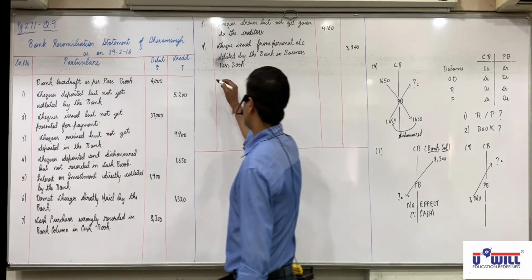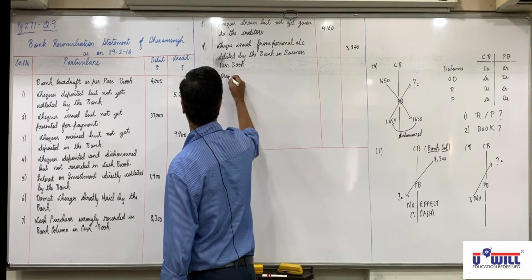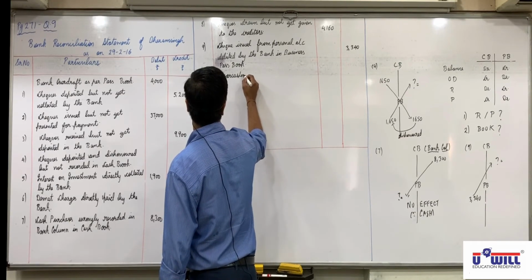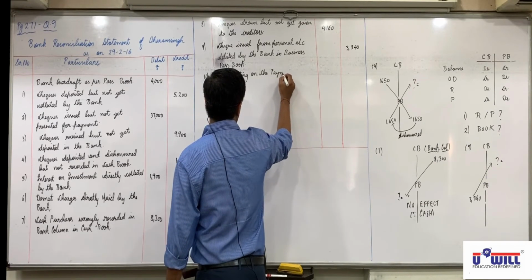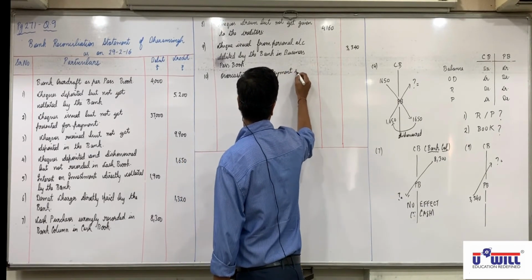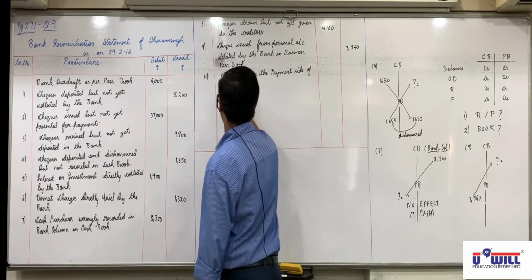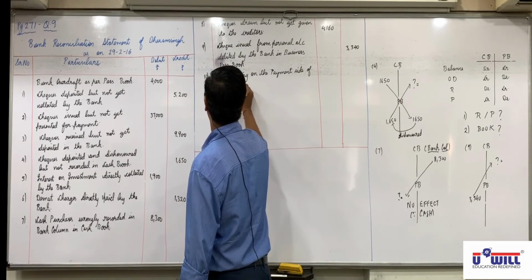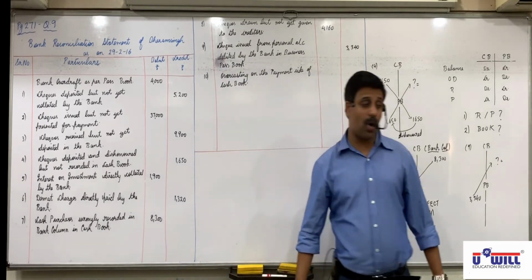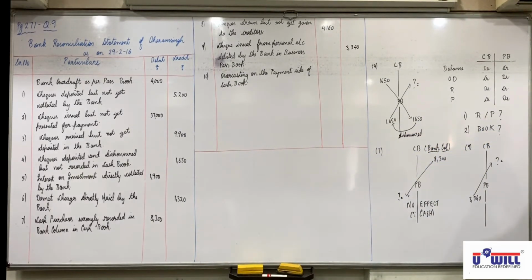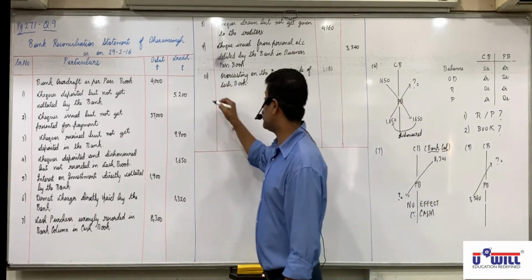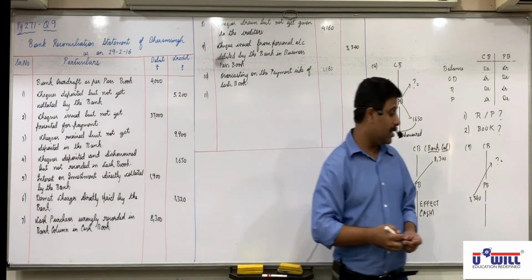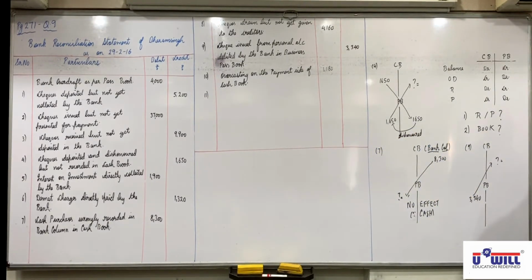So overcasting on the payment side of cash book, that is credit side of cash book. So opposite side we will write it on debit side, 1180. Any confusions with this? Raise your hand if still writing it.